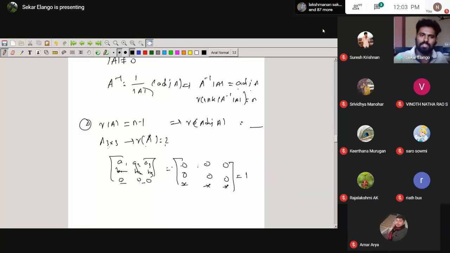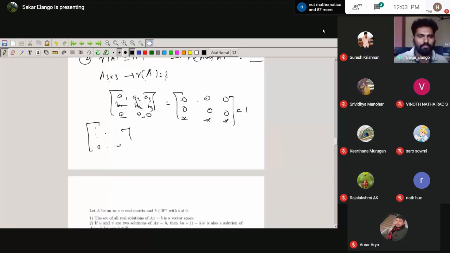The same thing holds for the n minus 1 case also. Because in the n minus 1 case also, this is a non-zero entry and the last row is 0. Then what do we get? The same thing: suppose a 4 by 4 matrix, with 3 by 3 submatrices. So for an n by n matrix, the submatrix is n minus 1 by n minus 1, and we take the determinant.